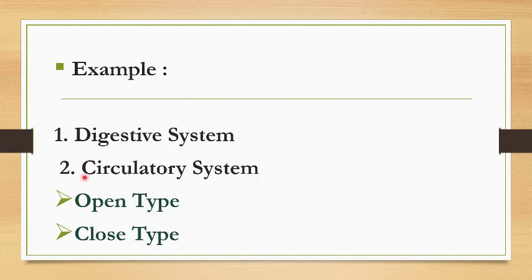Similarly, we discuss the circulatory system. Two types of circulatory system are seen. First is the open type circulatory system, in which the blood is pumped out through the heart and is not confined to blood vessels. Cells and tissues are directly bathed in it. Example arthropoda and mollusca. Whereas in closed type of circulatory system, blood is circulated through blood vessels, that is arteries, veins and capillaries. Closed type of circulatory system is seen in annelids, cephalopods as well as in vertebrates.